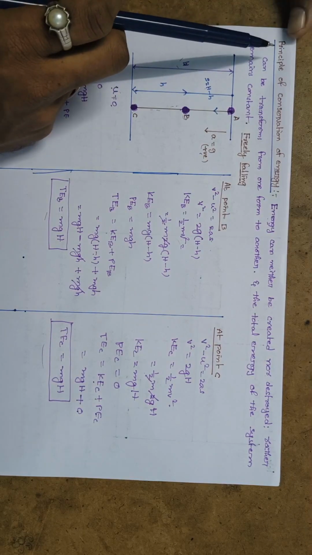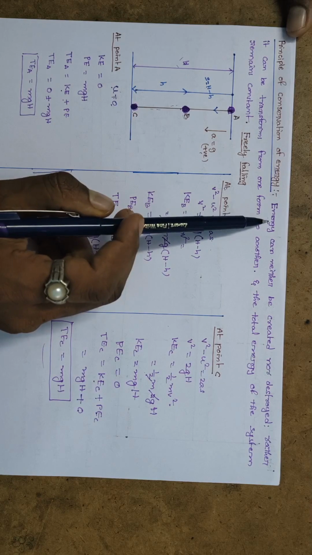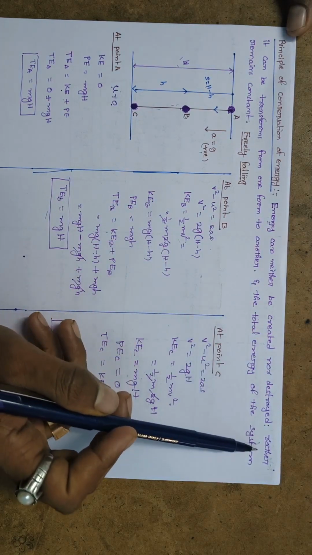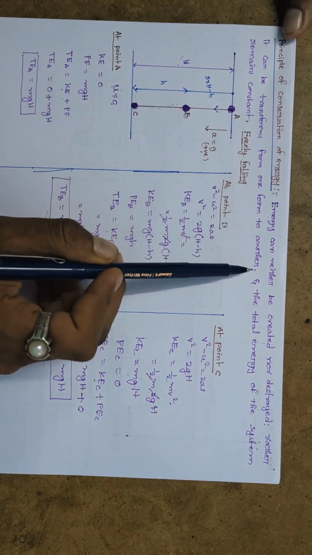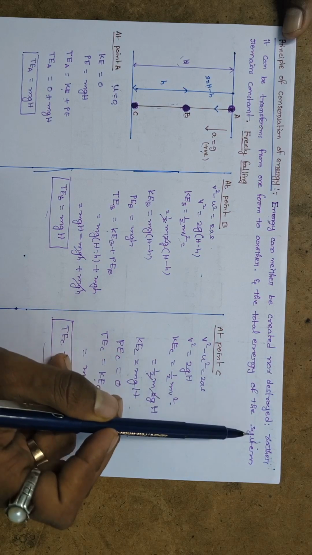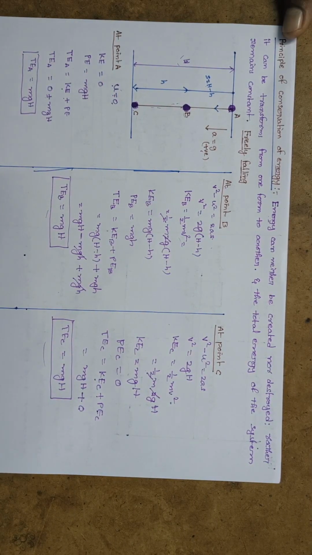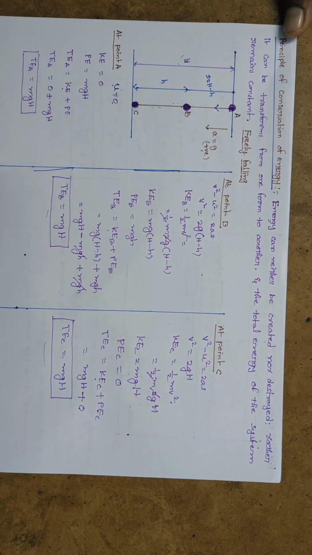I'm going to discuss the principle of conservation of energy. It is defined as: energy can neither be created nor destroyed. Rather, it can be transformed from one form to another, and the total energy of the system remains constant. So in that, the first case is a freely falling body.